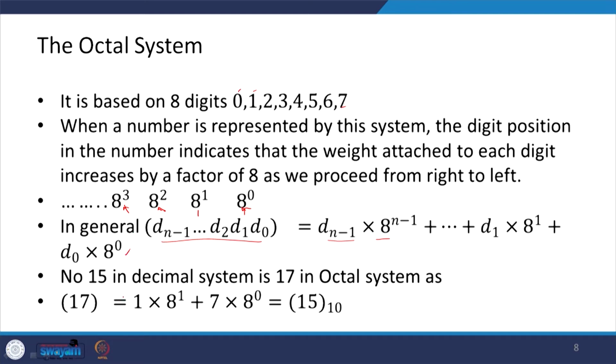So, the number 15 in the decimal system is the number 17 in the octal system. How? Let us see 17 in the octal system. It means we have 1 into 8 to the power 1, and 7 into 8 to the power 0. So, this is 8 plus 7, which is our 15 in the decimal system.